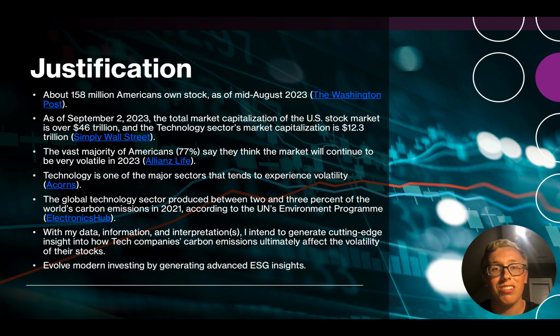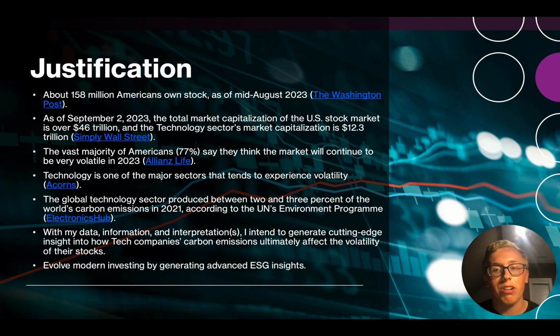Plus, of all the sectors in the stock market, tech is often hit the hardest by agents of volatility, and one of those major agents to consider is carbon emissions. Over the years, carbon emissions have continued to increase exponentially, and tech is responsible for approximately 2 to 3% of global emissions. So with my data, information, and interpretations, I ultimately want to generate cutting-edge analysis on how tech companies' emissions affect their stock's volatility.